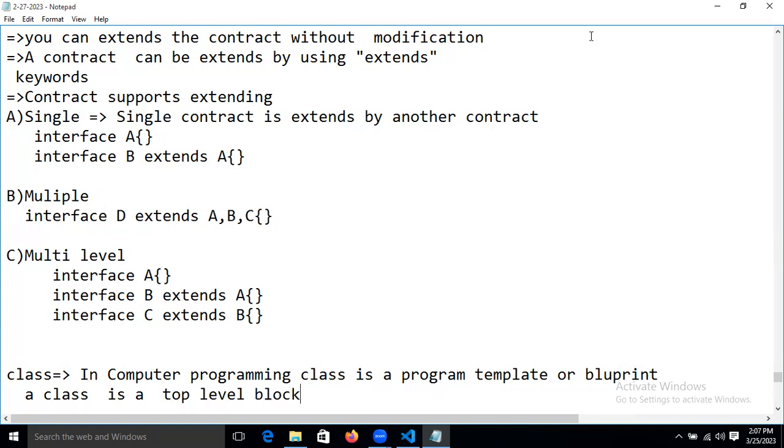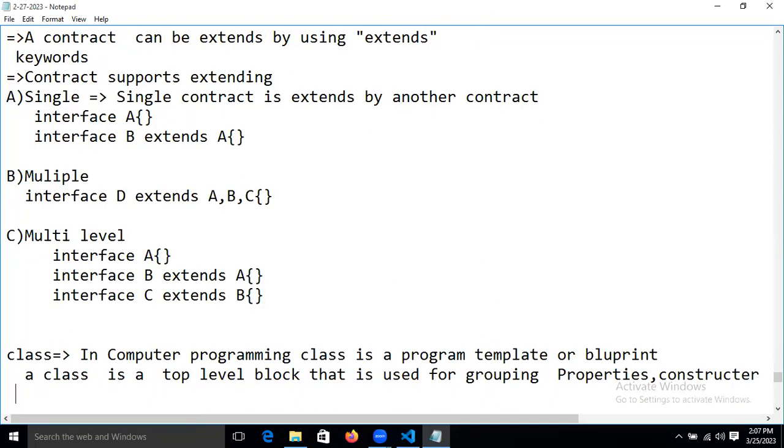You can say a top level block that is used for grouping properties, constructor, and methods for developing logic. Clear, friends? For developing logic.